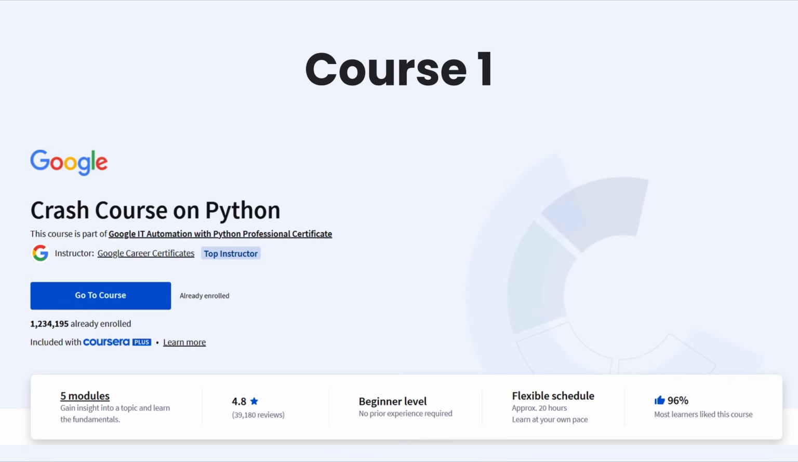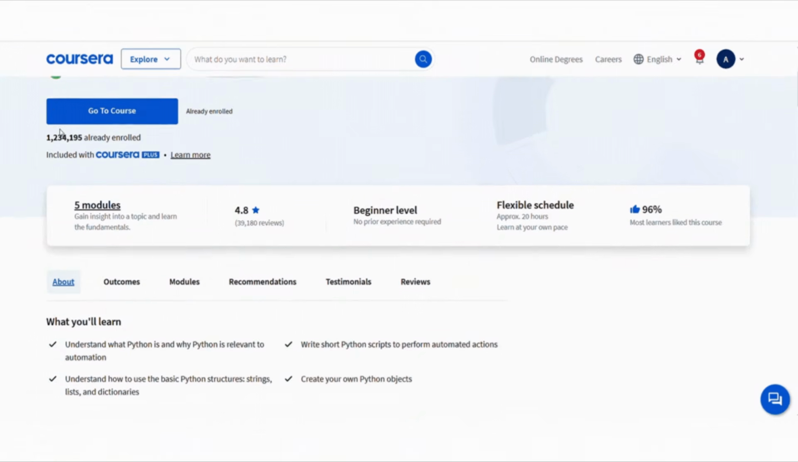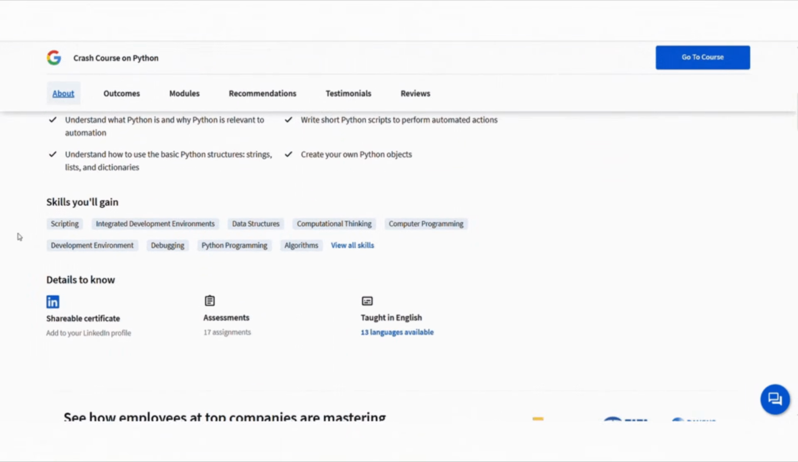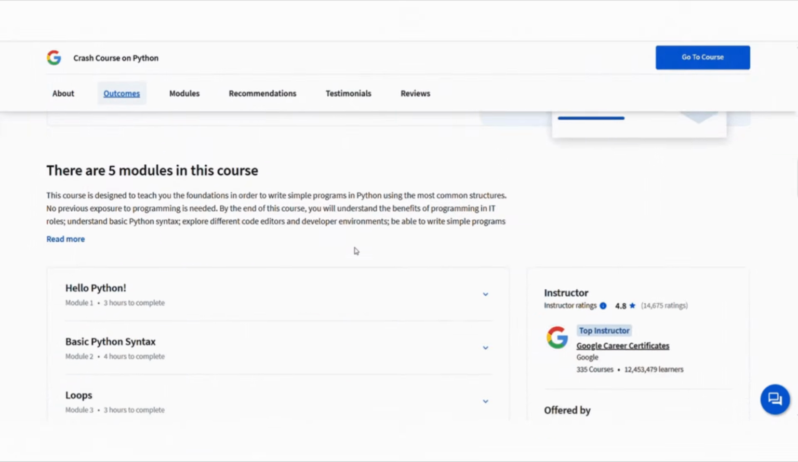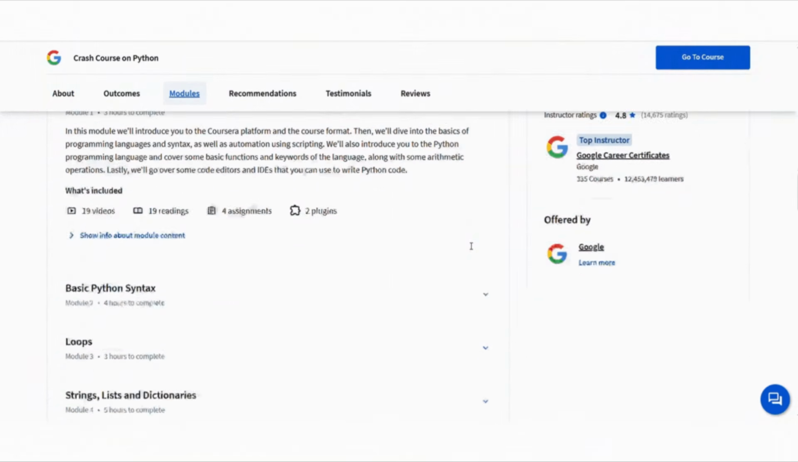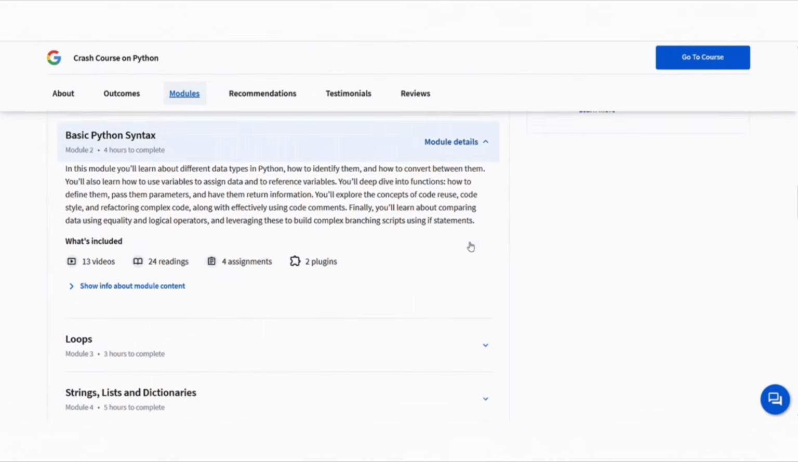It's perfect for beginners and has 5 modules that take about 20 hours to finish at your own speed. In this course, you will learn what Python is and why it's great for automating tasks. You will also learn basic things like strings, lists, dictionaries, how to write simple Python programs, and how to use different code editors and tools.